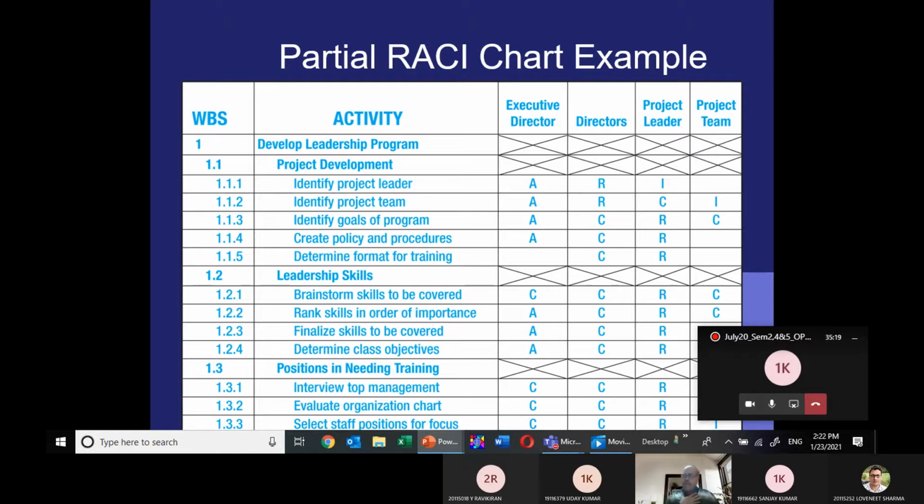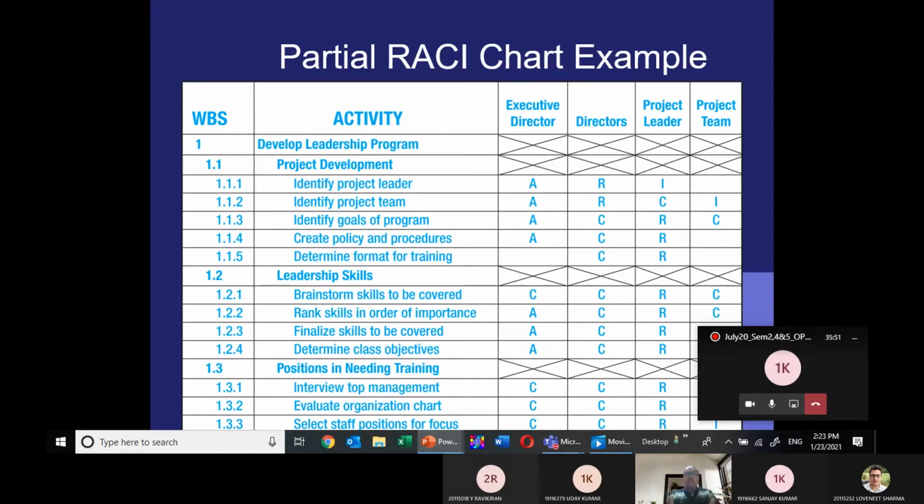So in the complete activity 1.1.2, you see each resource person in this RACI chart has one responsibility. I am a project team member. The director has to inform me who my team members are. And before making a project team, the director must consult with the project leader and get the approval. So I think this is a partial RACI chart, and it gives you a clear picture and also a clear skill of how to develop a RACI chart.